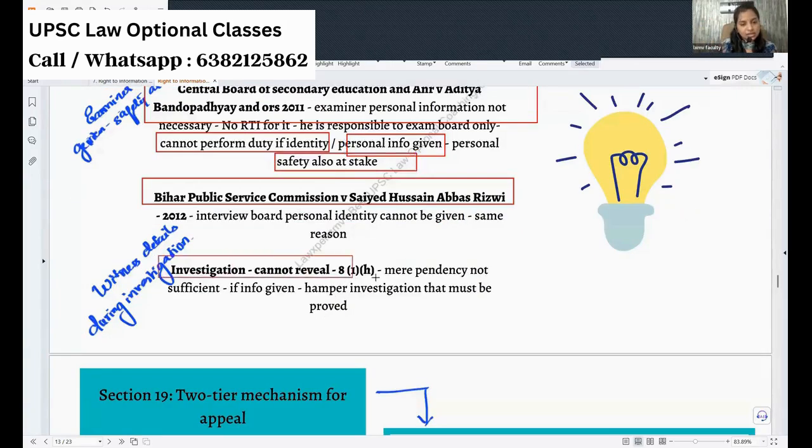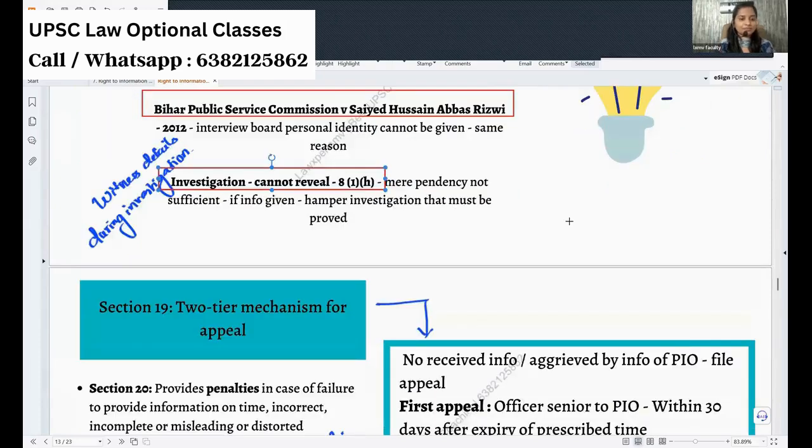And investigation also cannot be obstructed. See, actually, mere pendency of the investigation will not stop disclosure. Just because the investigation is going on and you ask something, the official cannot say, see, investigation is pending, I won't give you information. No, not like that. He must prove that if such information is given, the investigation will be at stake, some problem will come. So you give some illustration like that and also support it with the witness protection scheme.